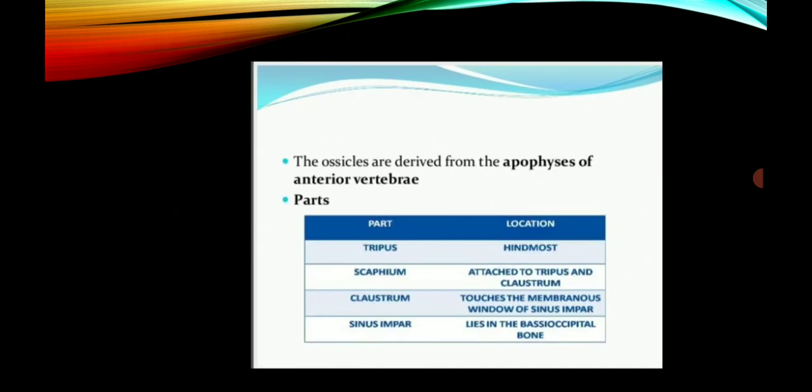The ossicles are derived from the apophyses of the anterior vertebrae. The tripus is hindmost, the scaphium is attached to the tripus, and the claustrum touches the membranous window of the sinus impar, which lies in the basioccipital bone.